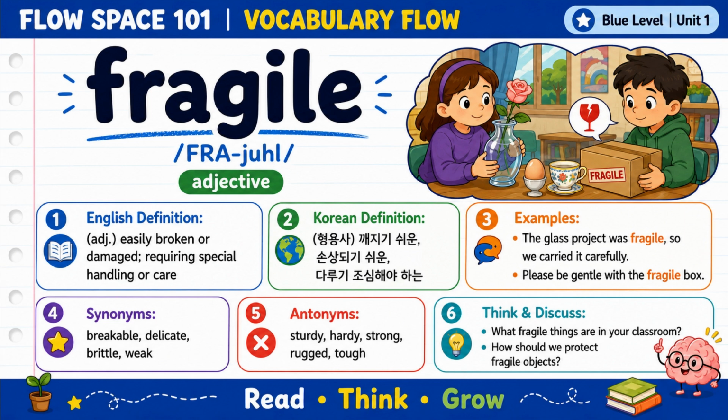Some synonyms for fragile are weak, frail, breakable, delicate, and brittle. Some antonyms are sturdy, hardy, strong, rugged, and tough. Now think about it. What are some fragile things at home or at school? How should we handle fragile items?